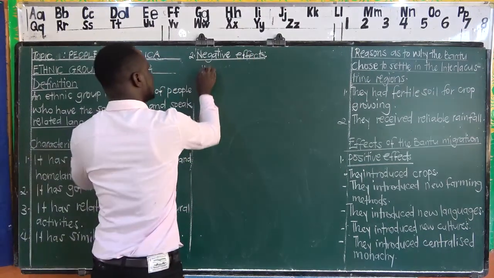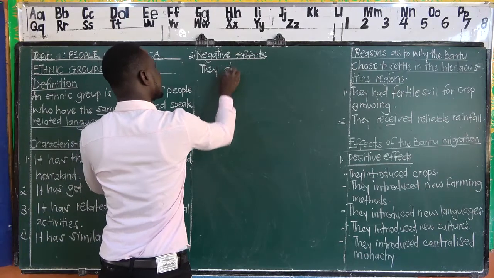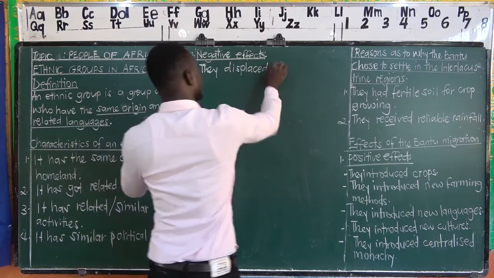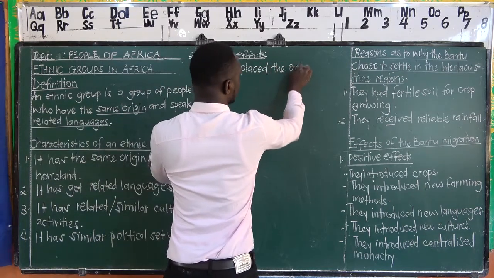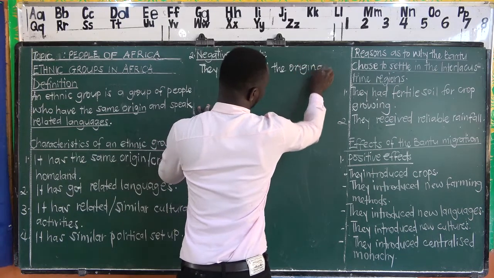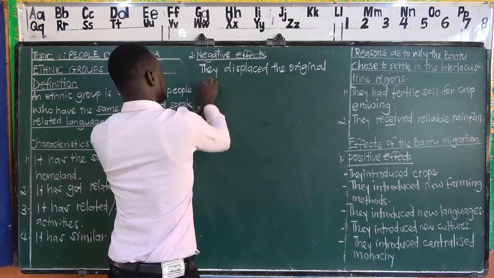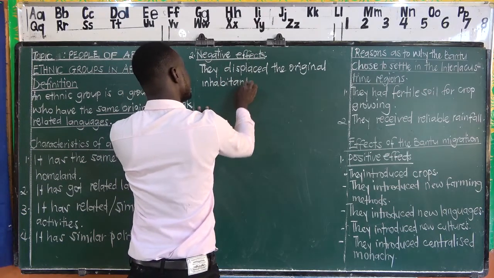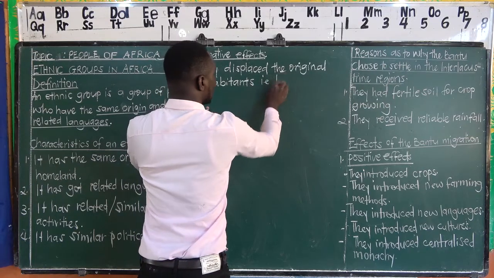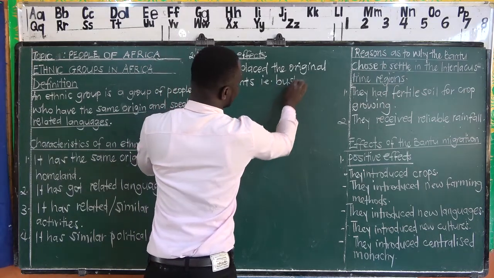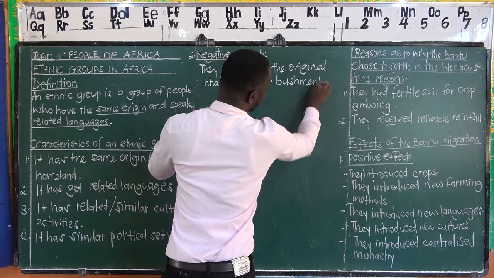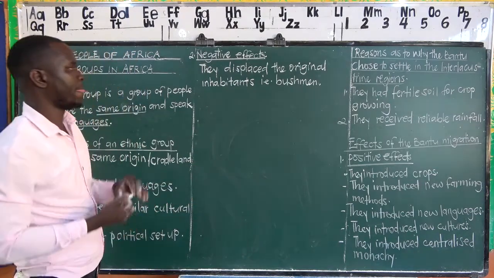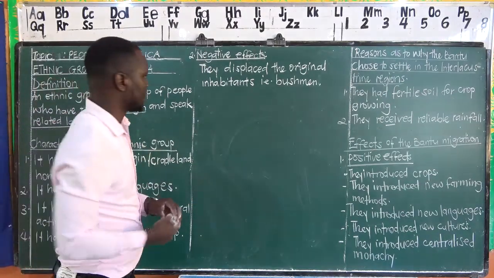We shall say the Bantu displaced the original inhabitants. For example, we have said the Bushmen, that is to say the Bushmen. That is for the case of Uganda or for the case of East Africa, as we looked at.